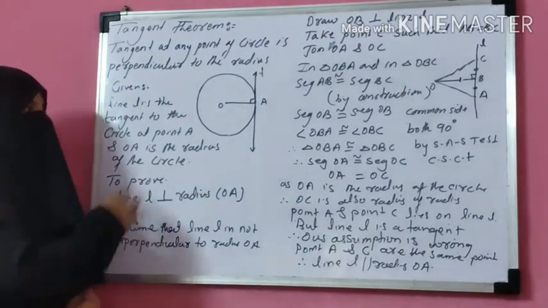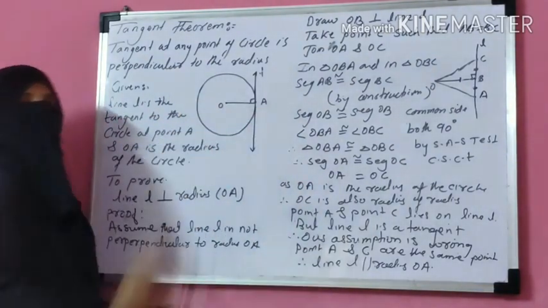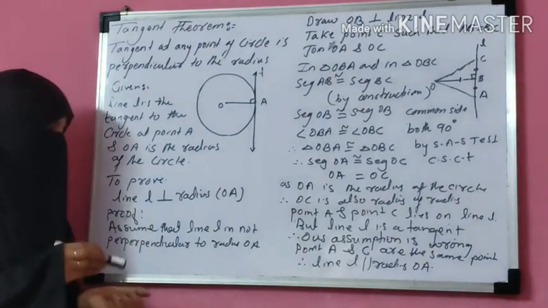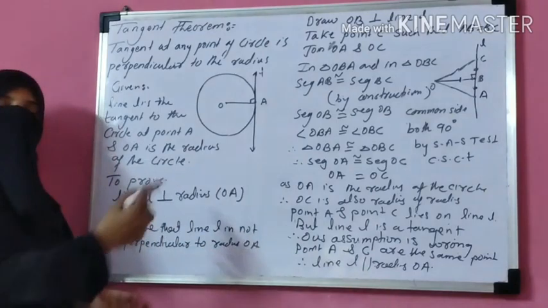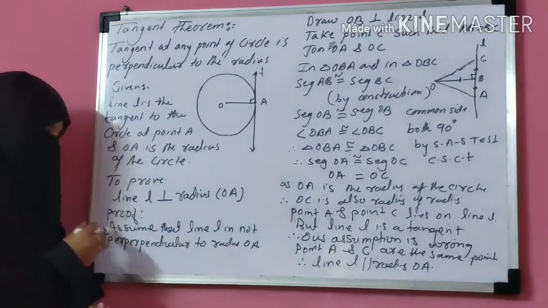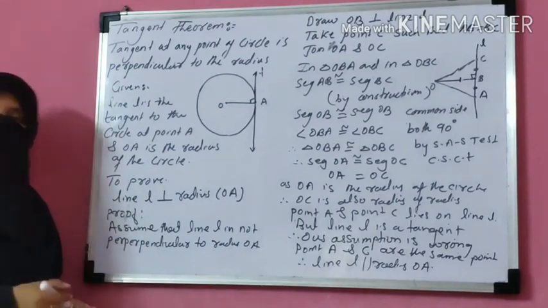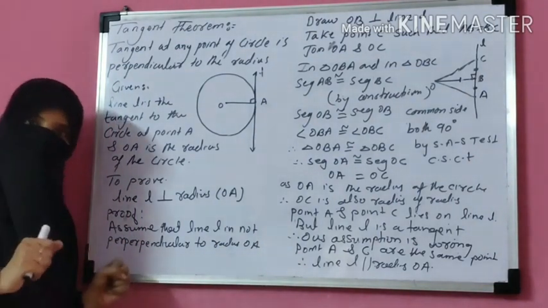To prove this theorem, we assume that line L is not perpendicular to OA. That means we are supposing the opposite. We have to prove line L is perpendicular to OA, but we are assuming the opposite, that line L is not perpendicular to the radius OA.